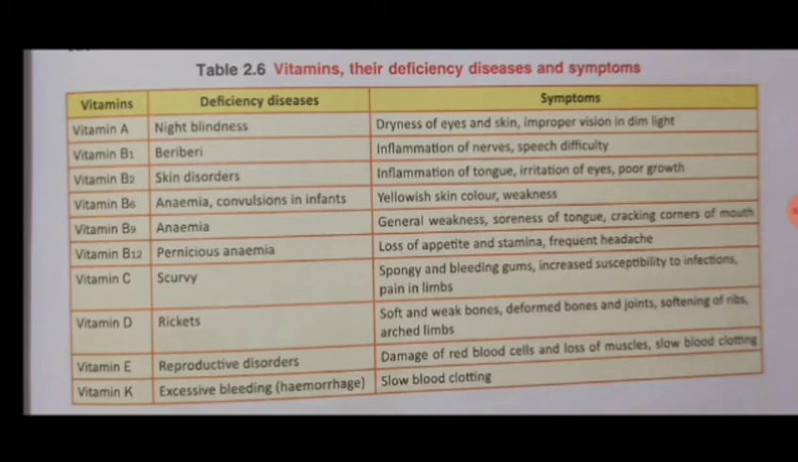So, if a person is suffering from a deficiency of vitamin K, what will happen? If the person gets hurt and he is bleeding from some part, since the body is having a deficiency of vitamin K, which is affecting the blood clotting process, then the bleeding will not stop. The person will have excessive bleeding and blood will not clot.